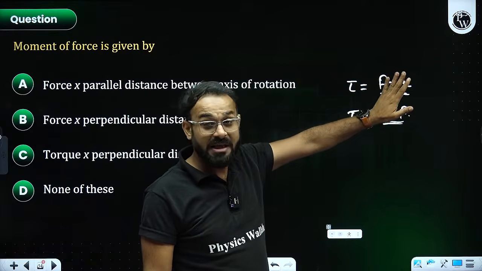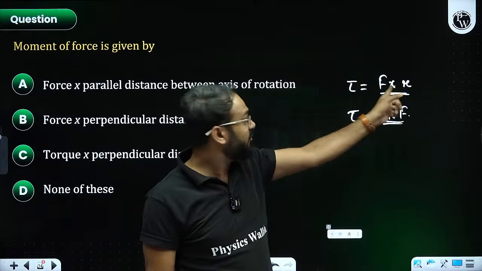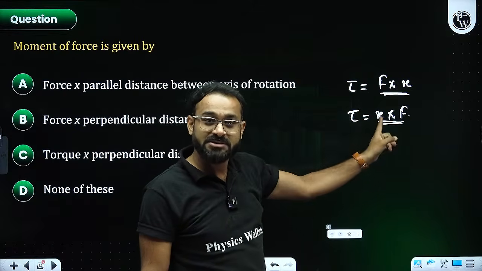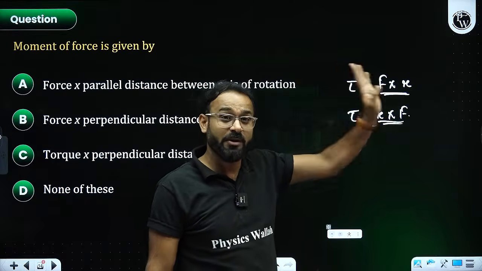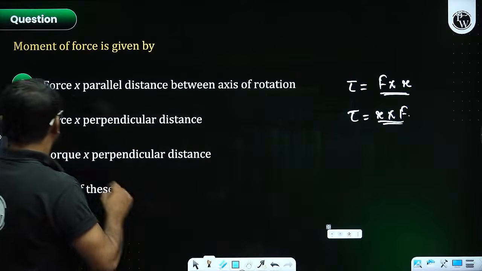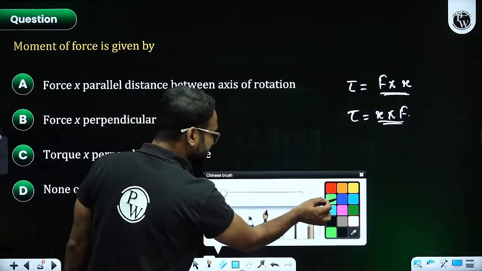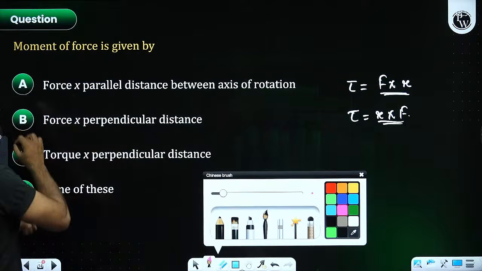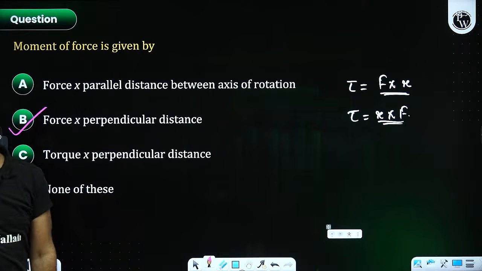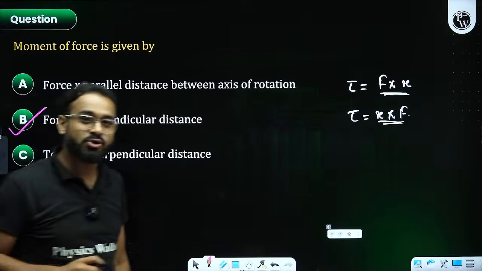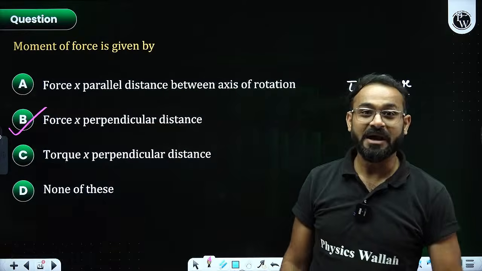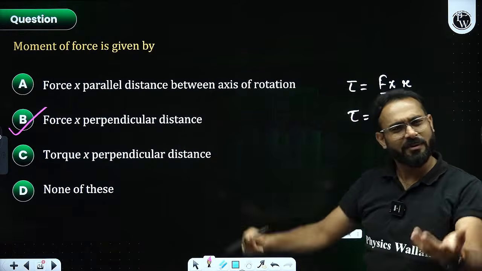Both formulas are absolutely correct. No problem. Force into perpendicular distance, or distance into perpendicular force, no matter. So force into perpendicular distance. According to this, the answer has to be B. Agree or not? Are you also getting the same? Yes, sir. Force into perpendicular distance.